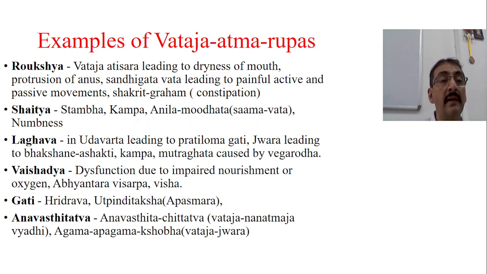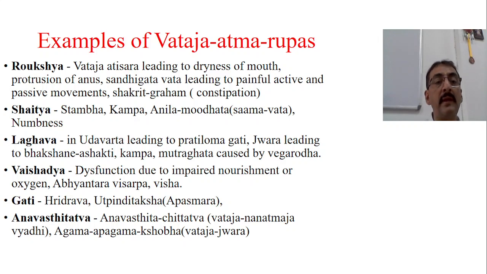Then Laghava, one more Atma Rupa of the Vataja Rogas. In Udavarta, leading to Pratiloma Gati. So Udavarta is leading to Pratiloma Gati. Jwara leading to Bhakshane Ashakti. In case of Jwara, leading to Bhakshane Ashakti. Then Mutra Graha caused by Vega Avarodha. So these are the examples where Laghavatva will increase, as an Atma Guna of the Vata Rogas.